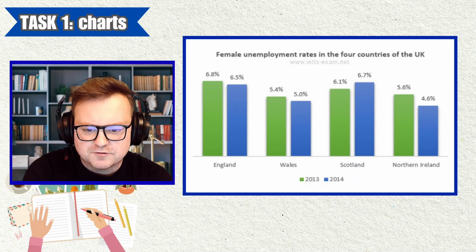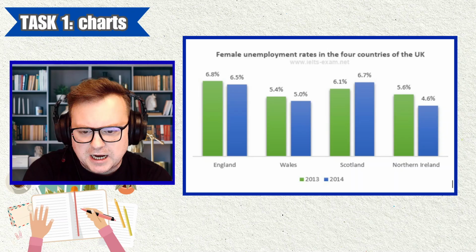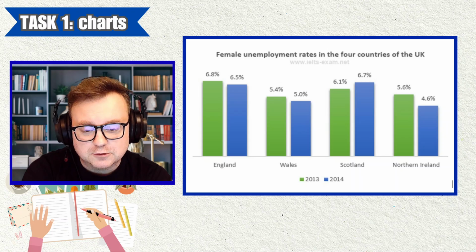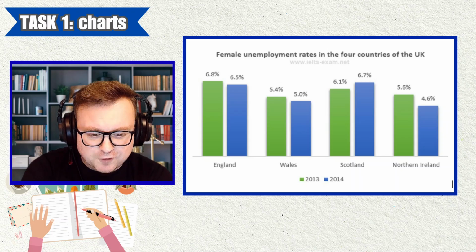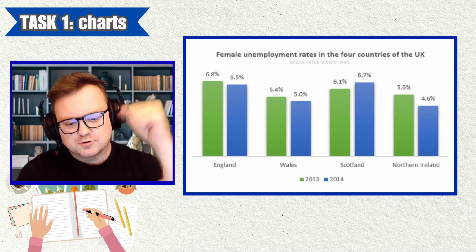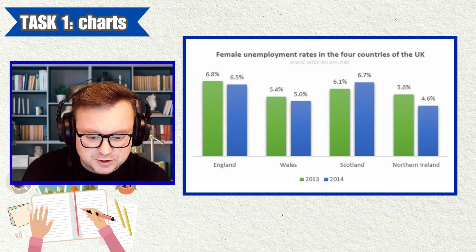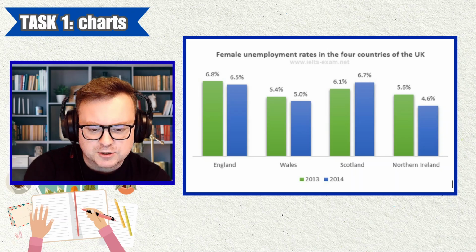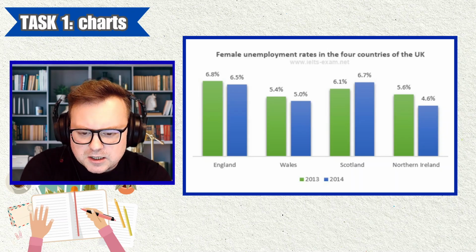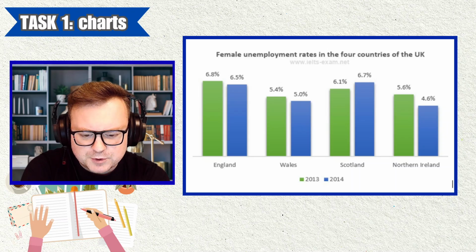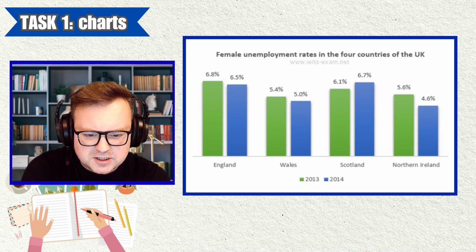Okay, so just thinking of this in simple terms, how many women were out of work and looking for work in the 4 countries of the UK, in England, Wales, Scotland and Northern Ireland, over a 2-year period, 2013 and 2014, so that's within a 12-month period. Okay, so in England we see, unsurprisingly, not much changed between these 2 years. The statistics are pretty much the same across the board.